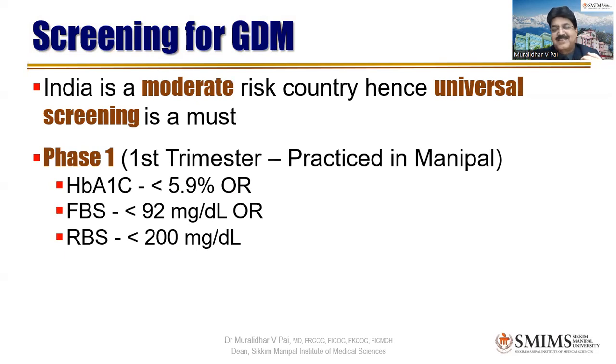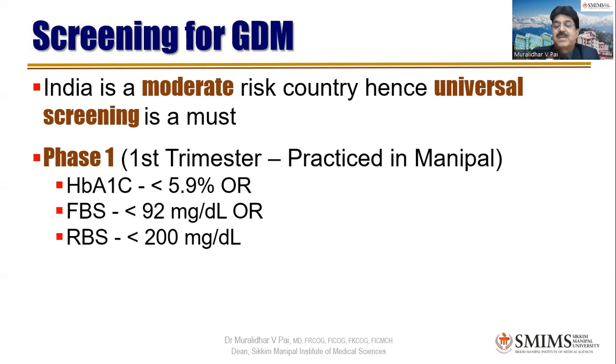Ideally, see, when I got this as a theory question during my PG days, I started with pre-pregnancy. A good student always starts with, yeah, pre-pregnancy control of sugar is very important. Ideally, what should be the pre-pregnancy HbA1c? Less than 5.9, correct, 5.6 ideally. So you can straight away go for an HbA1c pre-pregnancy, especially if the lady belongs to the 30 plus age category. And only if she is less than 5.9 will you advise pregnancy for her. So actually your treatment or screening should start pre-pregnancy. That's a good postgraduate.